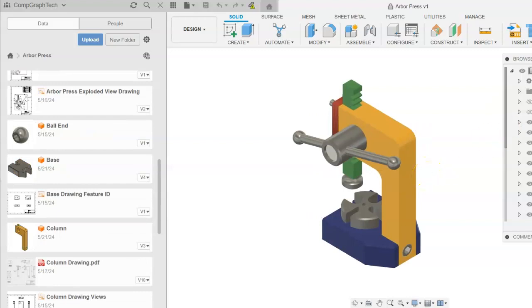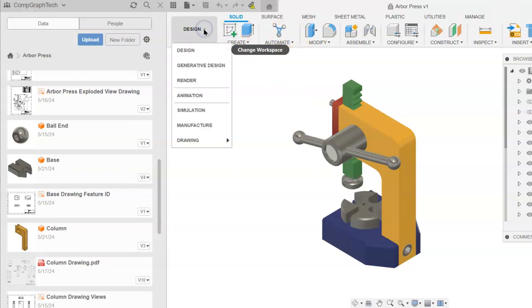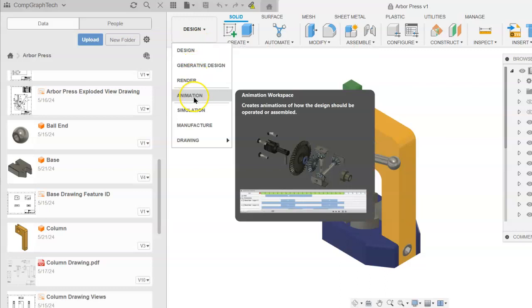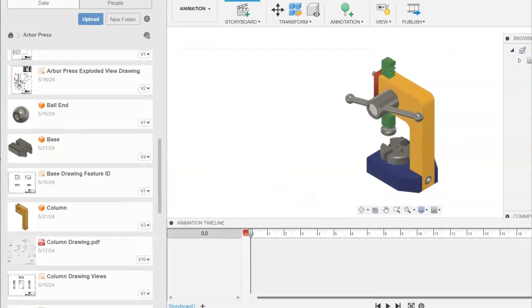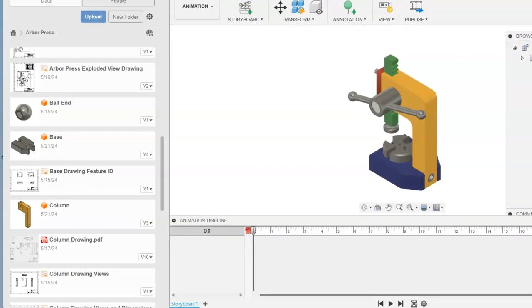workspace. So this is going to be a design file, and what we want to do is activate the animation workspace. So we'll select where it says design and go to animation. And what you should see happen is there should be a storyboard with a timeline that is at the bottom of your screen.